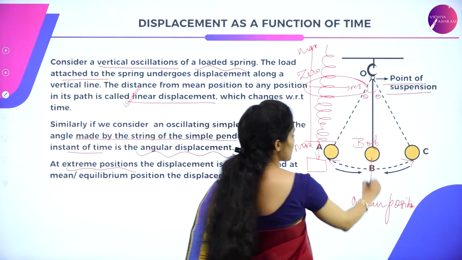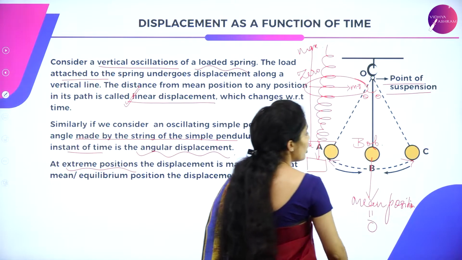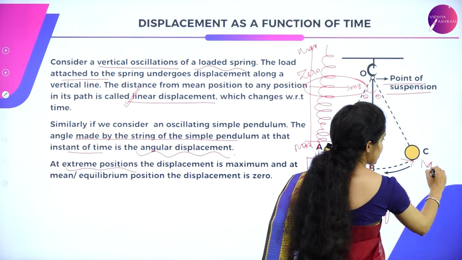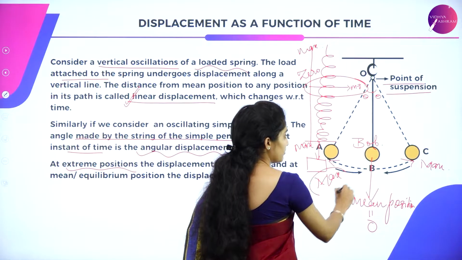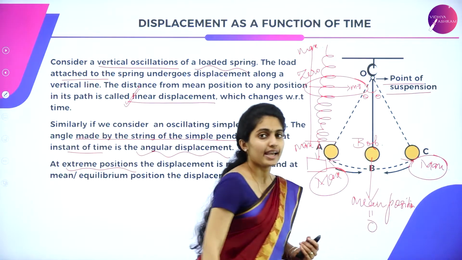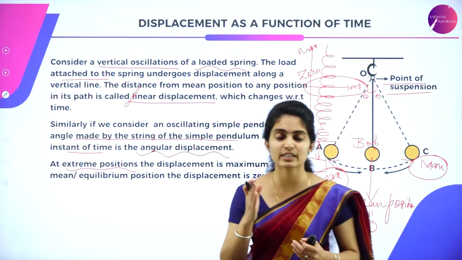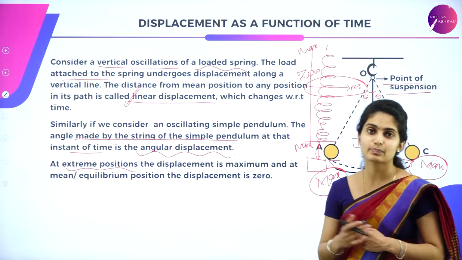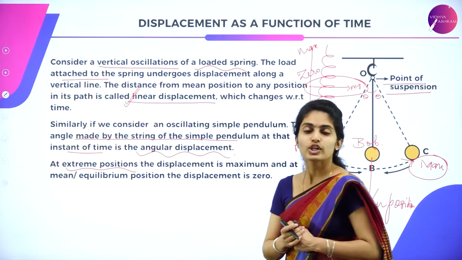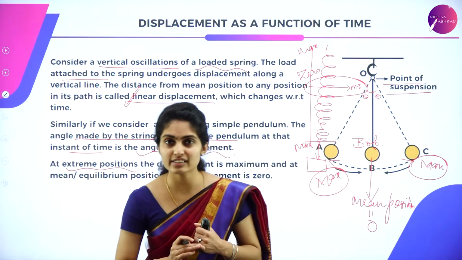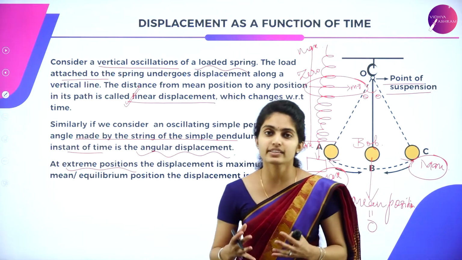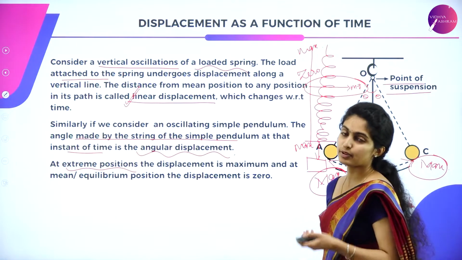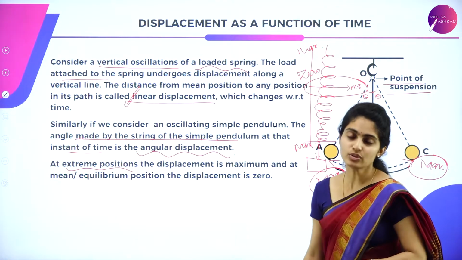So here the displacement is said to be 0, whereas here, that is at point C and point A, it is maximum. It is maximum at the extreme positions, whereas at the mean position, its angular displacement is said to be 0. So that is all about your linear displacement as well as angular displacement, with respect to time.